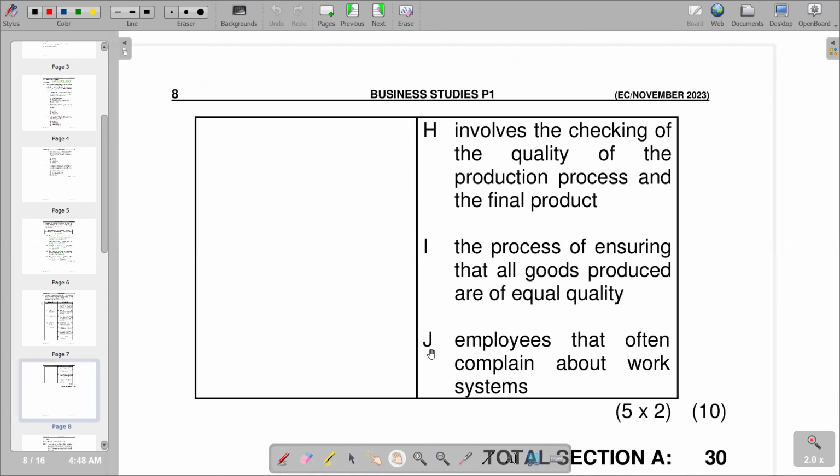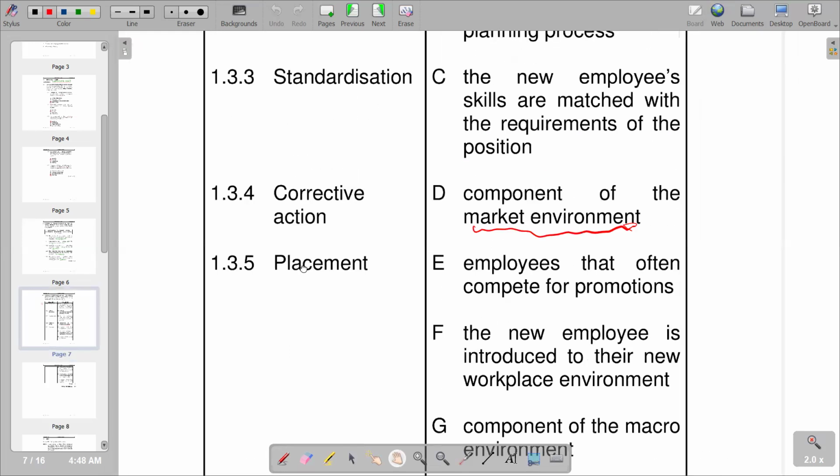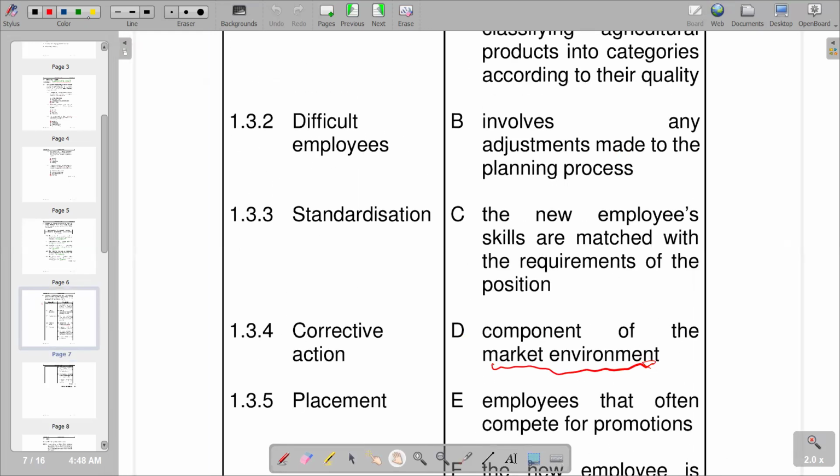If you go to J, it says employees that often complain about work systems. So obviously, this is not good behavior at the workplace. So this becomes a difficult employee. So we've got J as the appropriate match that we have there. Here we are saying J.